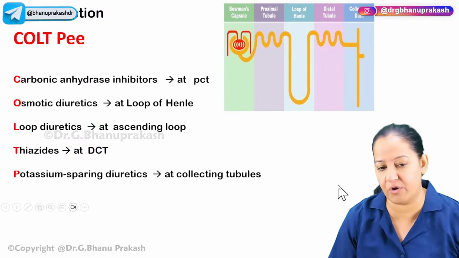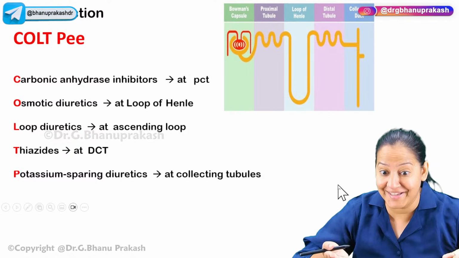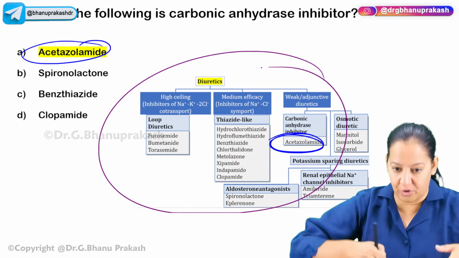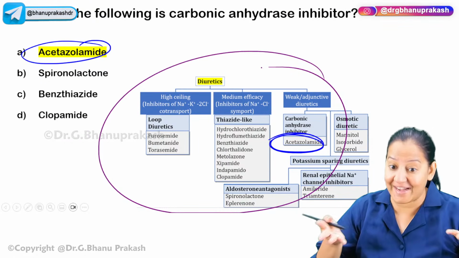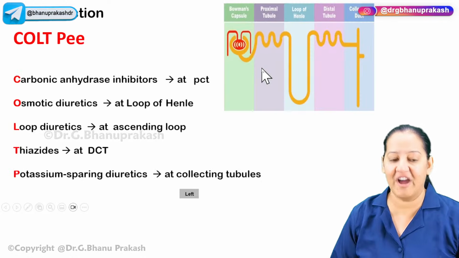I mean site of action for all 5 together. So all of them act on the kidney. Of course, they all are diuretics. Come on. They all are diuretics. So they all act on human kidney. Inside the human kidney, they act on the nephron. But in a nephron, we are having 5 parts.